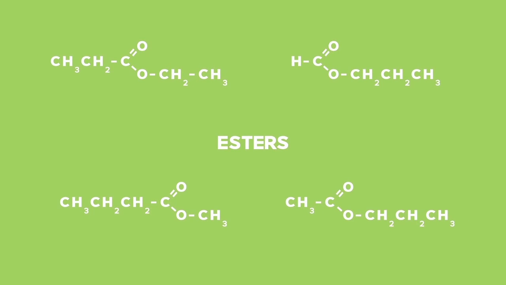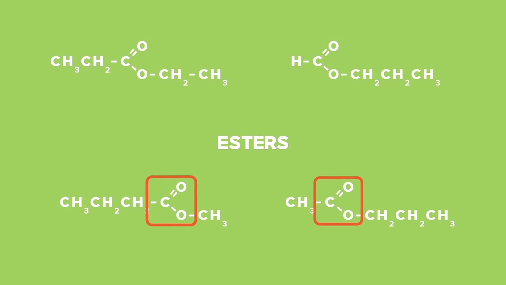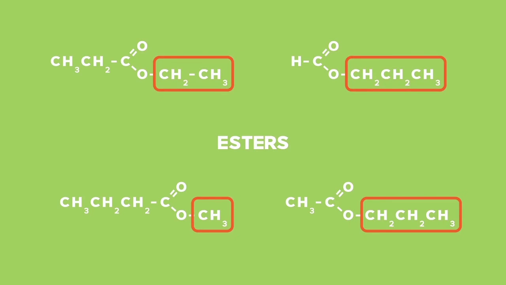Esters are oily substances that are identified by a carbonyl group as well as an oxygen atom joining two carbon chains. It's also a carboxyl group, but the biggest difference is that the hydrogen is replaced by a carbon atom or chain.